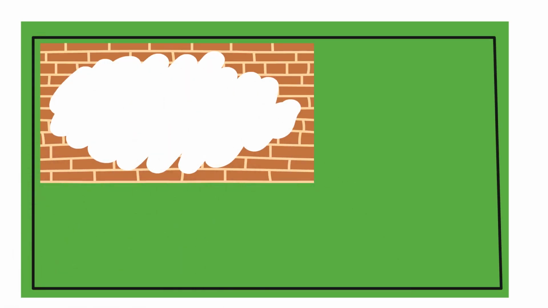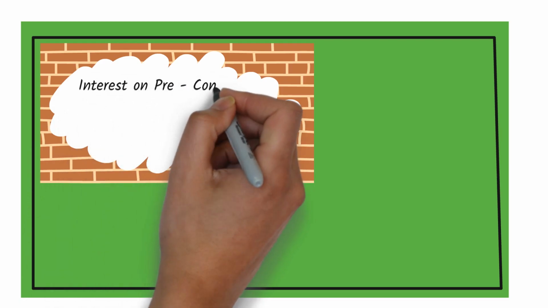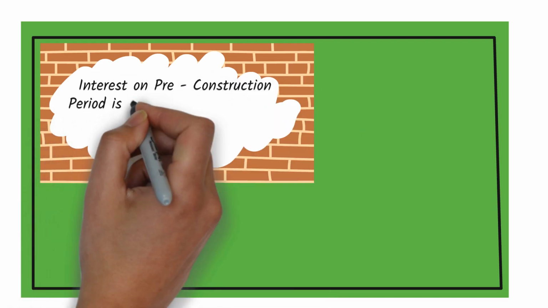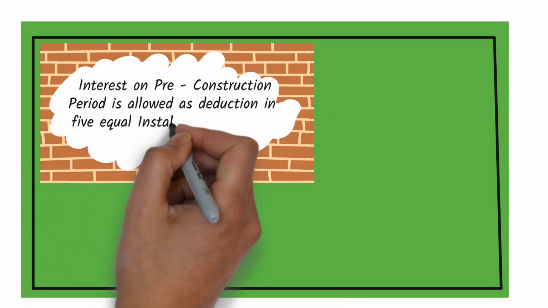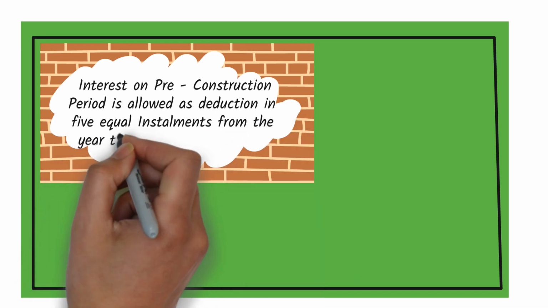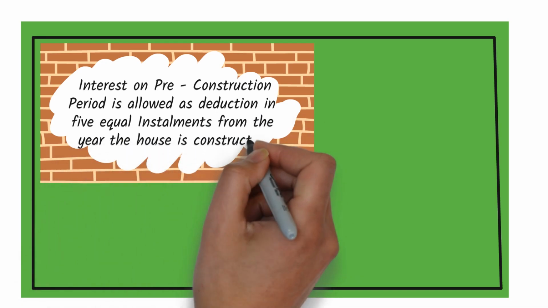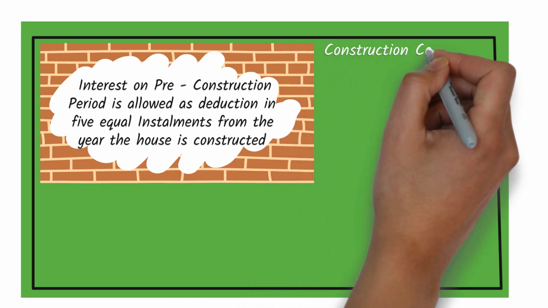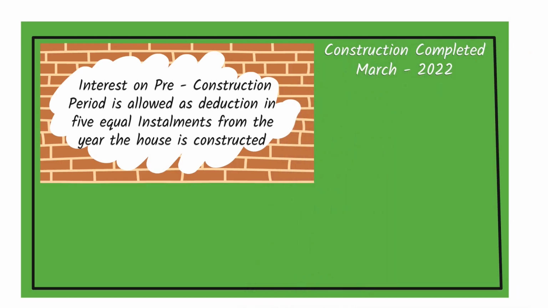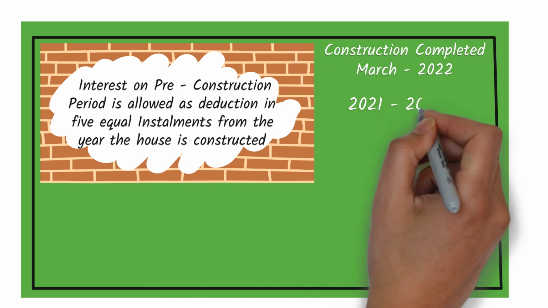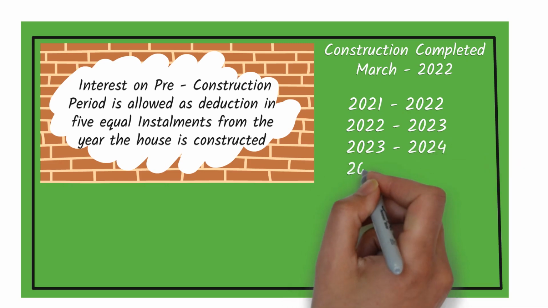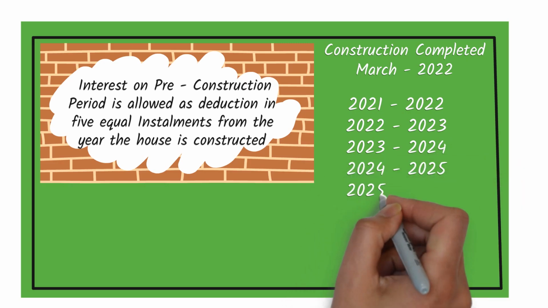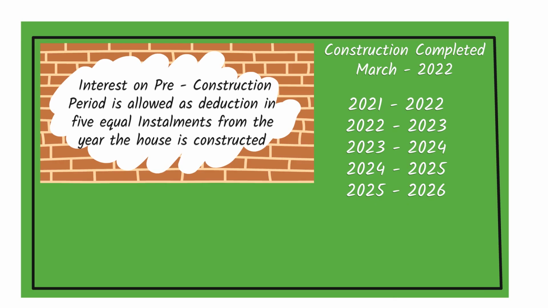The pre-construction interest is allowed as a deduction in 5 equal installments. He can break it into 5 equal installments, and from the year the house is constructed, it can be availed. In this case, the construction is completed in March 2022. So the 5 years are 2021-2022, 2022-2023, 2023-2024, 2024-2025, and so on, as previous years in these 5 installments.